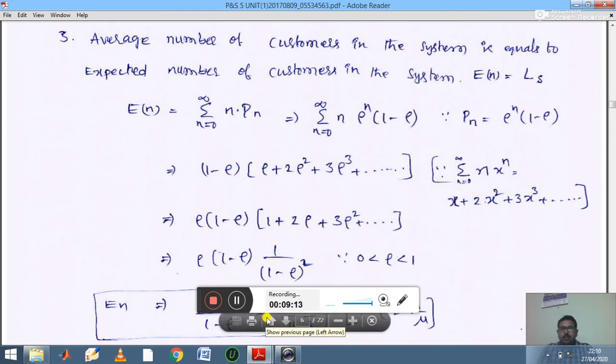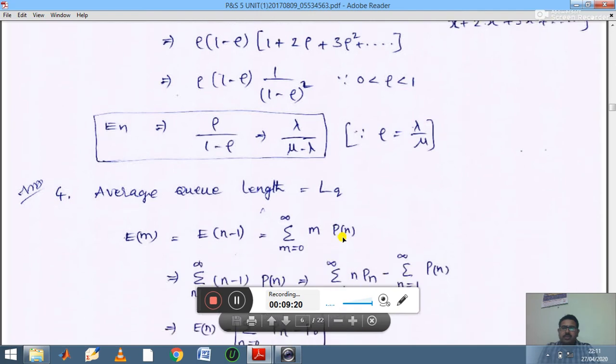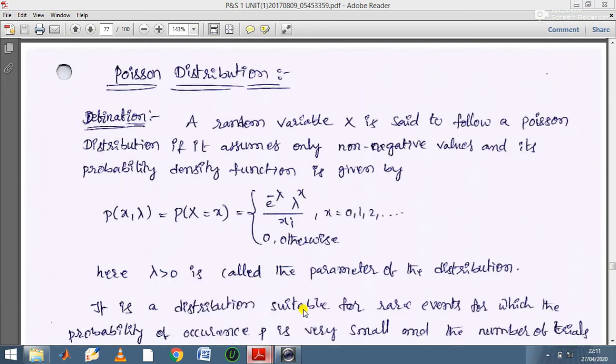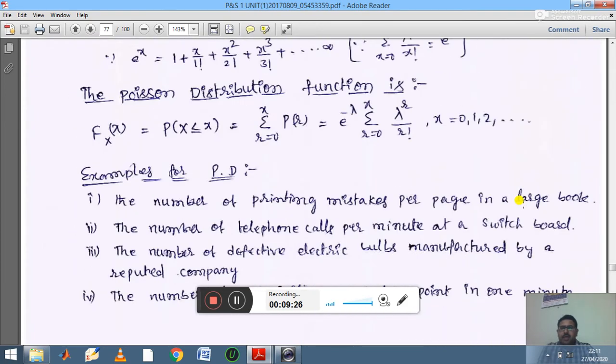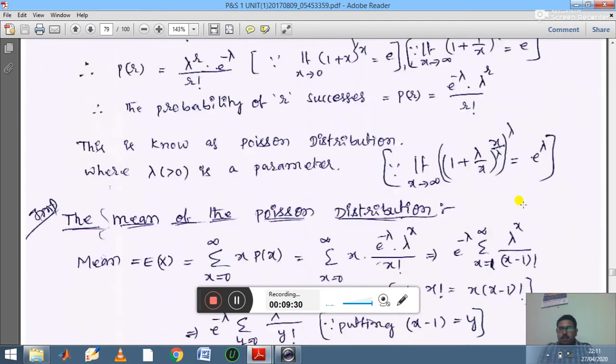In unit 1 you already learned about Poisson distribution, where the average value is calculated using this formula.